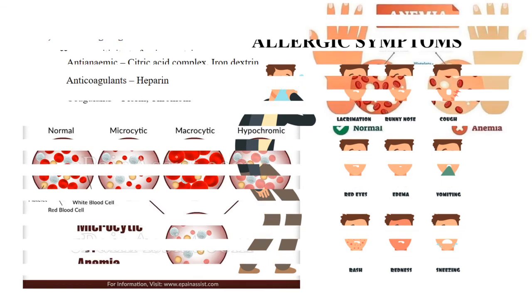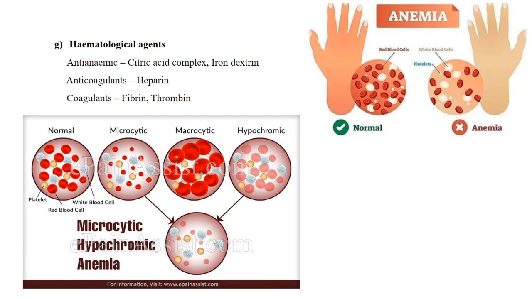And the last one, hematological agents, that is, those drugs that help to treat blood related disorders like anemia, or its inability to coagulate properly, or its excessive tendency to coagulate. Such problems can be treated using hematological agents.